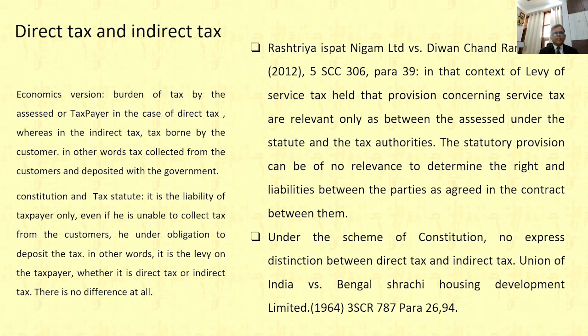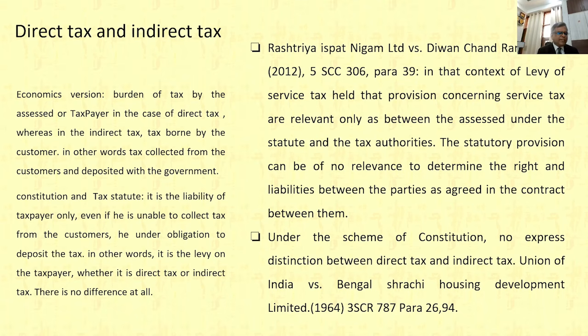But under the constitution and tax statutes, there is no difference between direct tax and indirect tax. In both cases, tax is a liability on some person, whether it is GST or income tax. So that person, or taxpayer, is under obligation to discharge the tax liability. Even in the case of GST or other indirect tax, there is a levy on a particular person, or we can say precisely a taxable person, who is under obligation to pay GST.